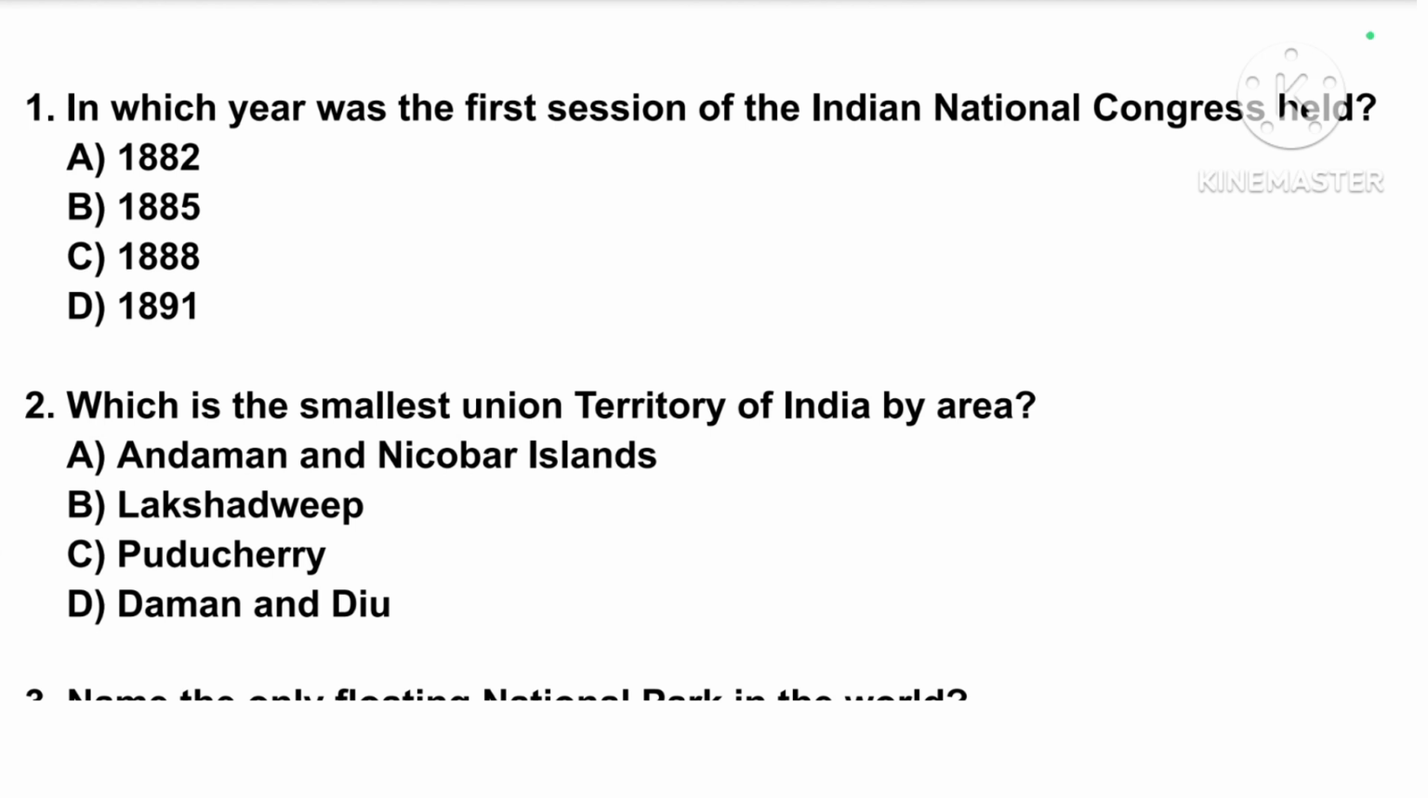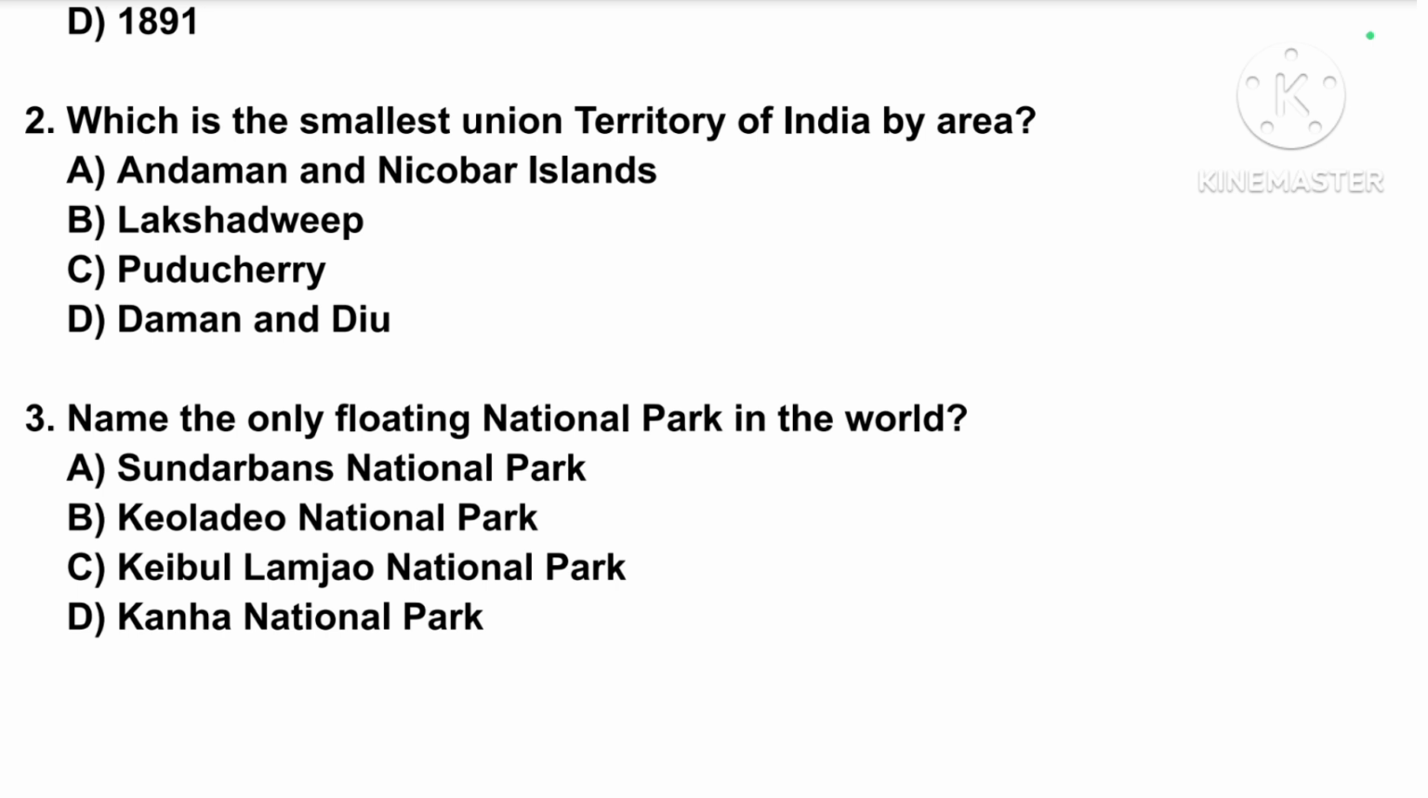In which year was the first session of the Indian National Congress held? Correct answer is option number B, 1885. Next question: which is the smallest union territory of India by area? Correct answer is option number B, Lakshadweep.